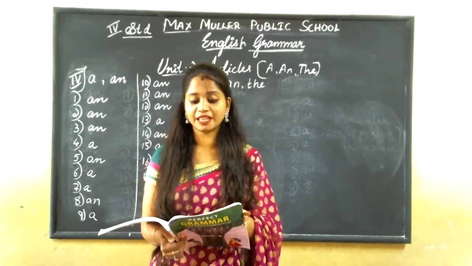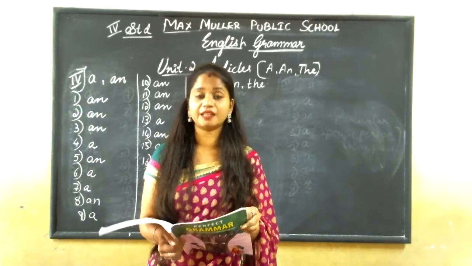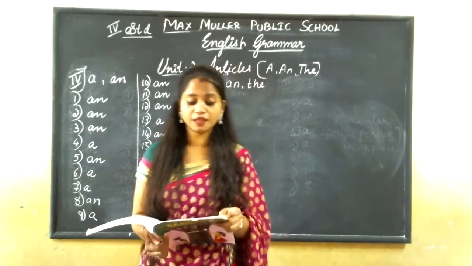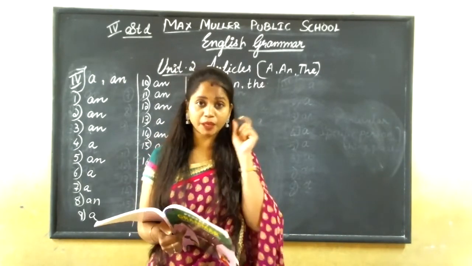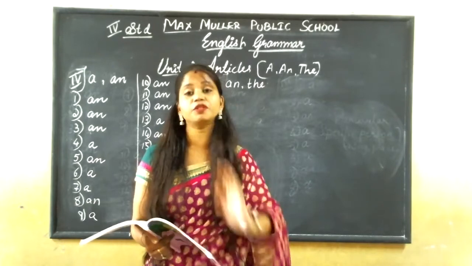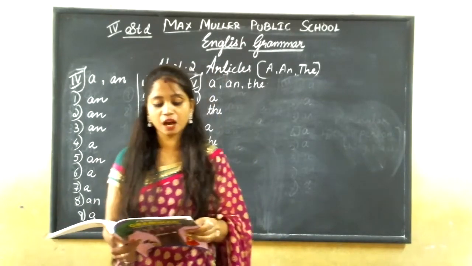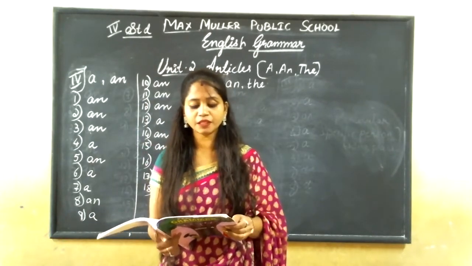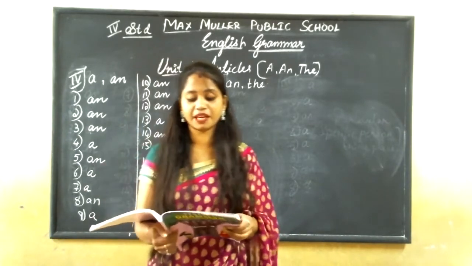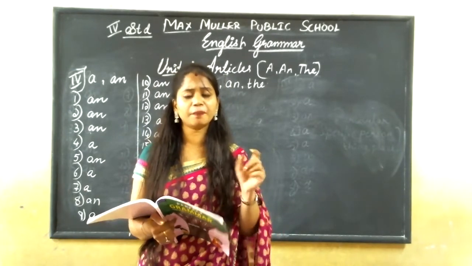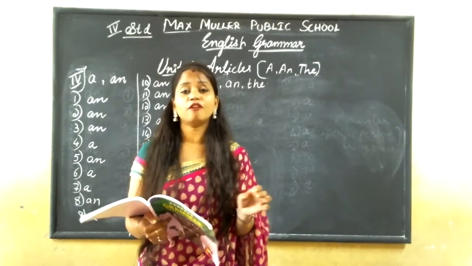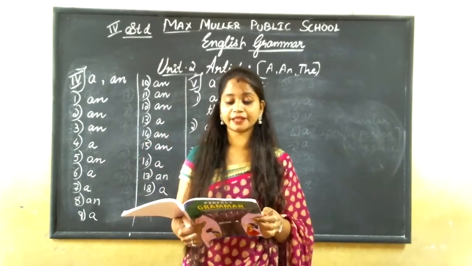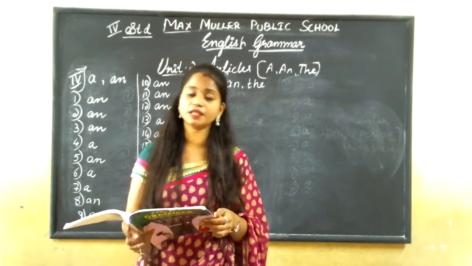The names of places ending in plurals, the United States, the Andaman Islands, the names of directions, particular direction, the names of people's titles, the names of newspapers, the Hindu, the Times of India, the names of holy books, the Gita, the Bible, the names of musical instruments, the piano, the guitar, that is the only particular thing. For those things we use the. And the superlative adjectives, that is biggest, highest, best. In this kind, we'll use the.